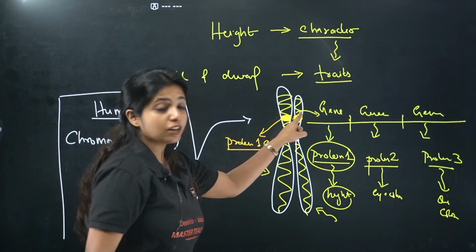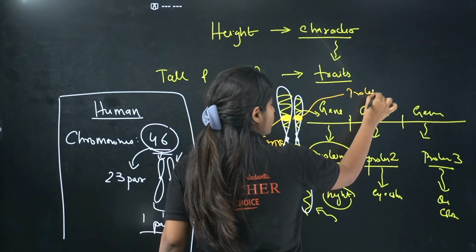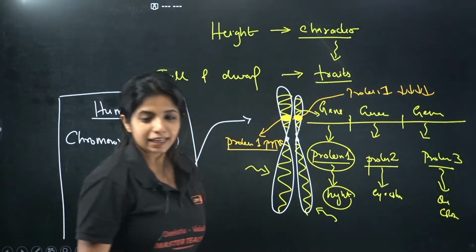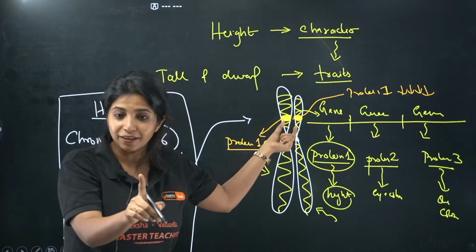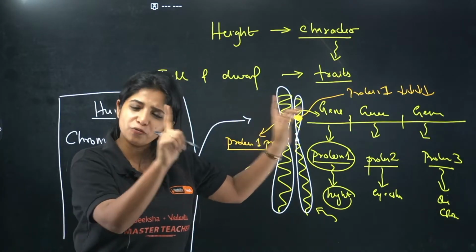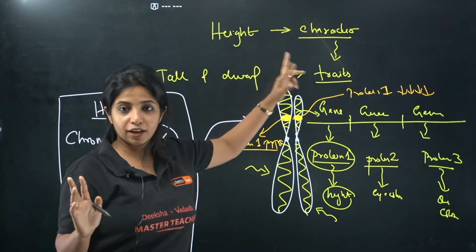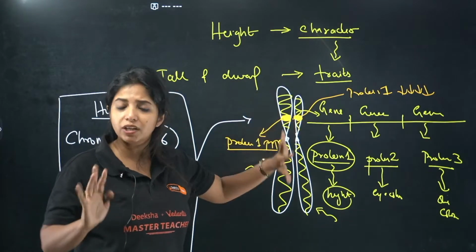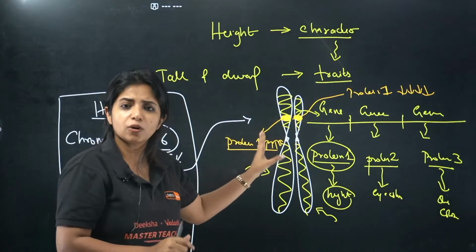Whereas this particular gene that I have for the height is also producing protein 1 only, but this protein 1 is produced in too less amount. So these two varieties of a gene, what do I call it? Have you understood it? These are two varieties of one thing, that is a gene coding for height. Similarly, as I said, one character has 2 traits. Similarly, one gene is there, a gene for height. This is a gene for height, this is a gene for height, but both of them are coding differently.